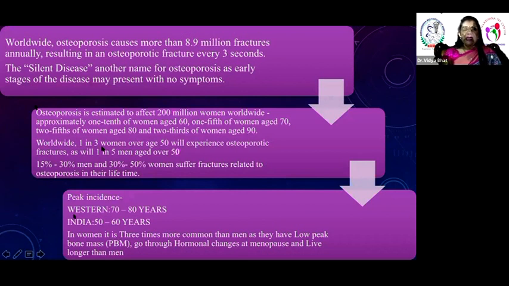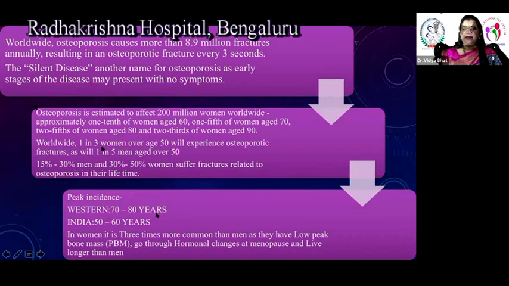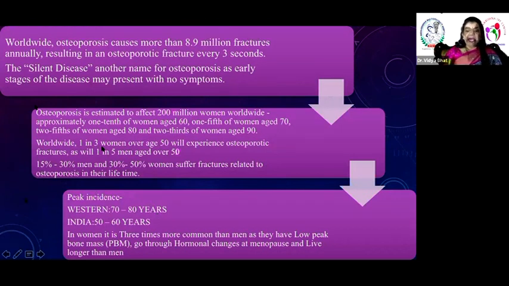The peak incidence in Westerners is a little late, between 70 to 80 years, because of their diet and lifestyle. In India, it is more common because we Indian women are deficient in diet. The second thing is that menopause is slightly early for us compared to Westerners, because of the lifestyle, the kind of deliveries and the kind of environment we have.